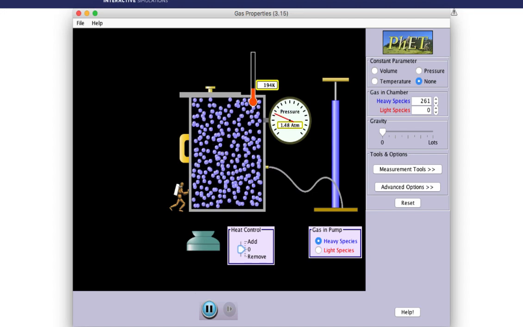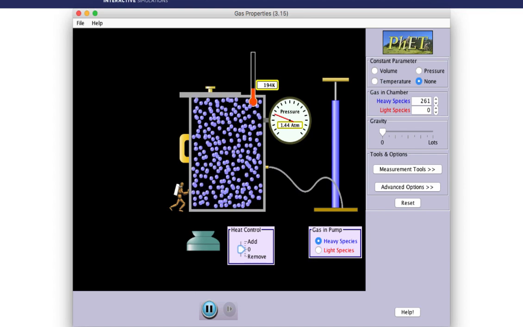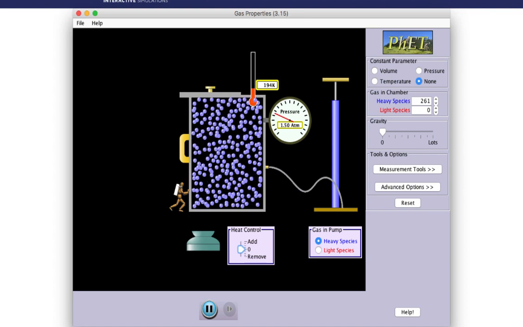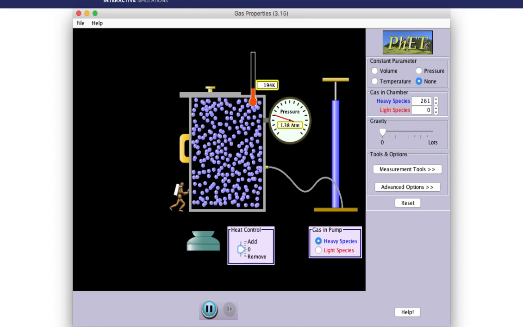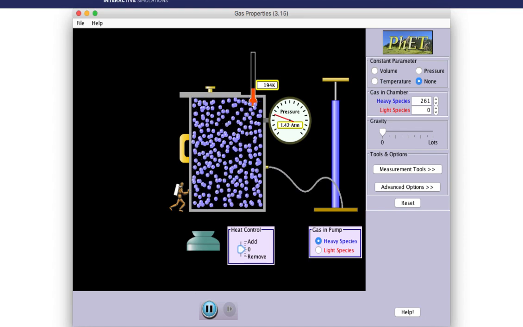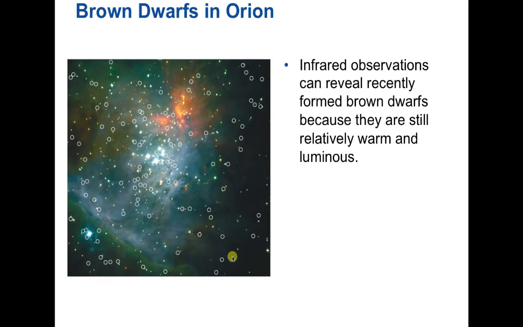So that's what's preventing brown dwarfs from getting smaller, from gravity being able to contract them more, to form an actual true star, to get temperatures high enough to trigger nuclear fusion. So those are different spectral classes. We have evidence of brown dwarfs by looking at infrared photographs of clouds of gas and dust out there. Remember, these brown dwarfs are very cool, so they don't give off a lot of visible light. Maybe a little bit, but it's in the deep part of the red. A lot of infrared light is what they give off.